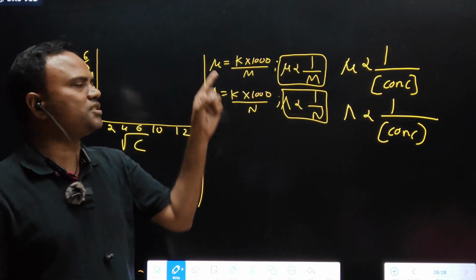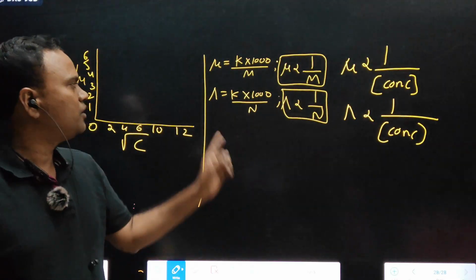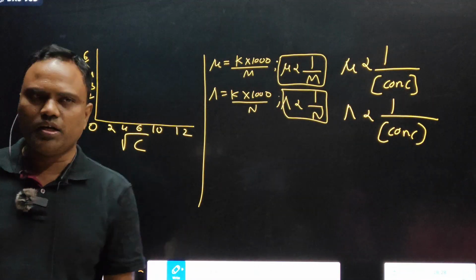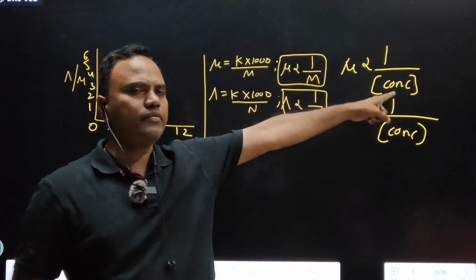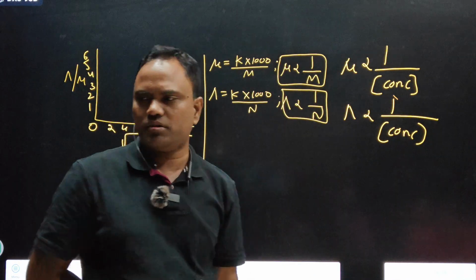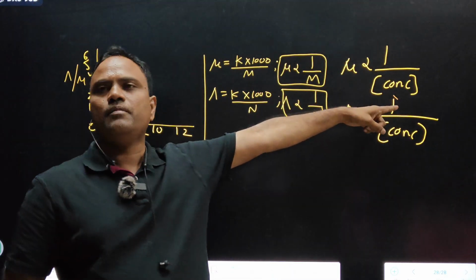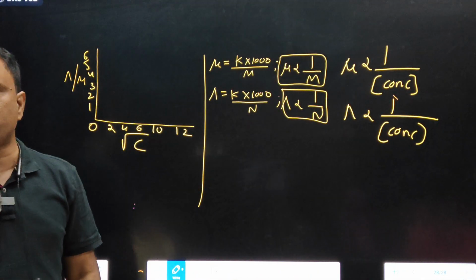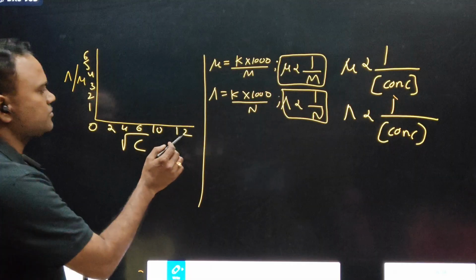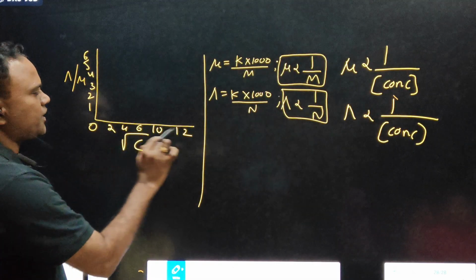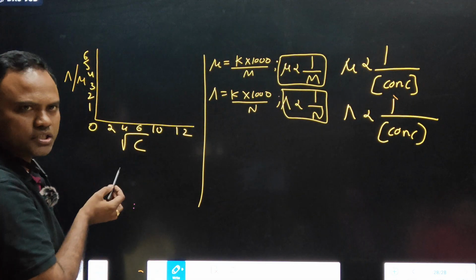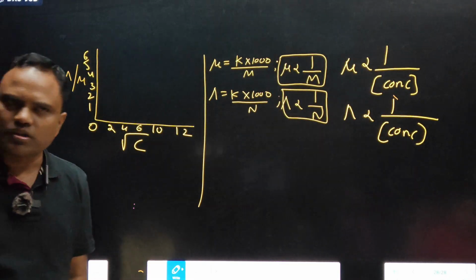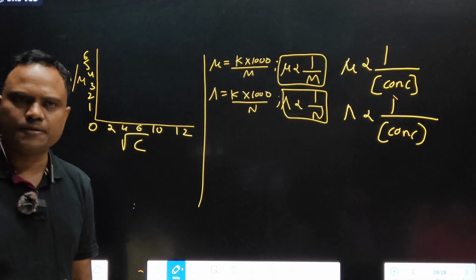All of you remember this formula. Molar conductance is equal to specific conductance into 1000 by molarity. Equivalent conductance is equal to specific conductance K into 1000 by normality. From this formula we are deriving this, and from this formula we are deriving this. Clear? Based on this relation, molar conductance is inversely proportional to concentration. Equivalent conductance is inversely proportional to concentration. If you go towards the right, concentration increases. If you go in this direction, concentration decreases.